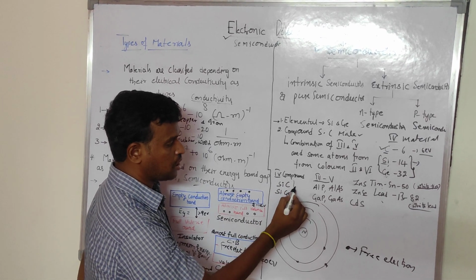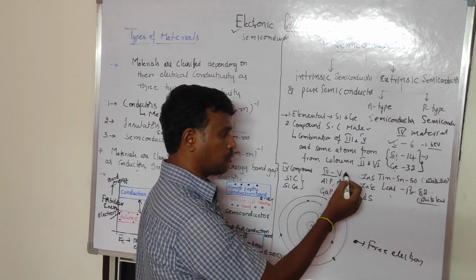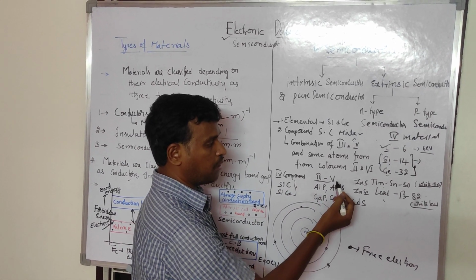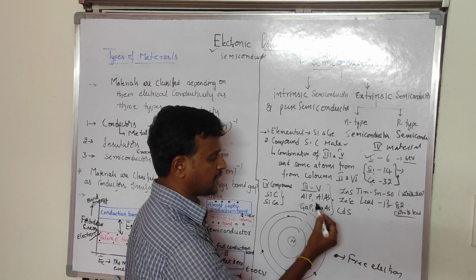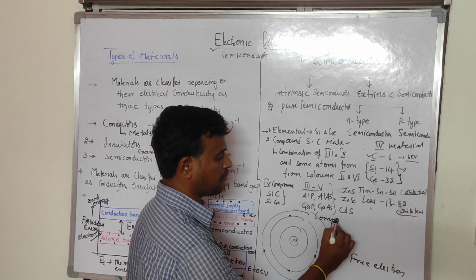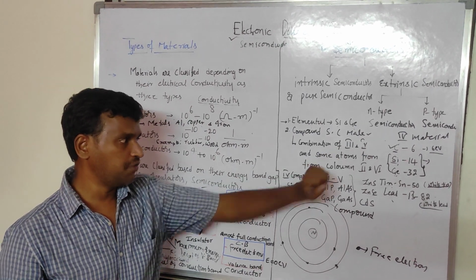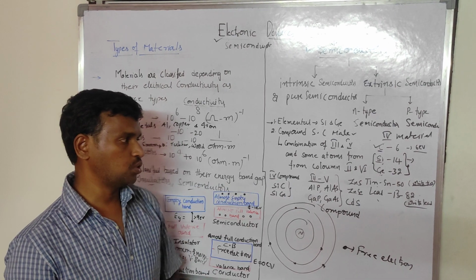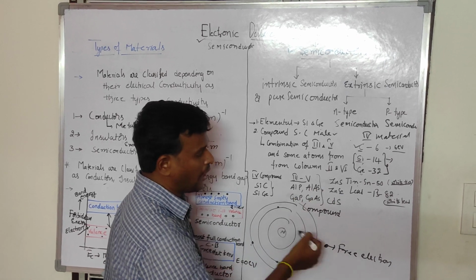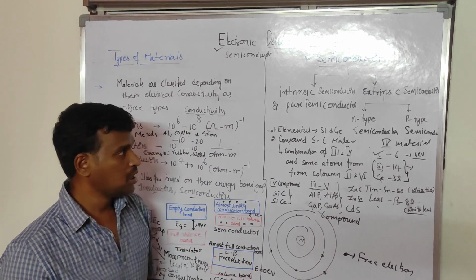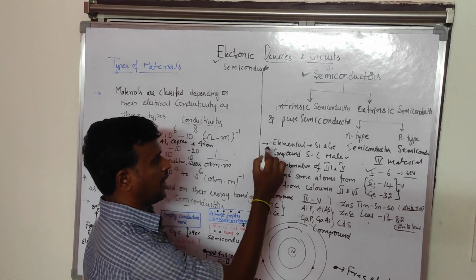If you consider the combinations here, fourth group elements silicon carbide and silicon germanium, these two are called fourth group compound materials. And if you consider third group and fifth group, aluminum phosphide, aluminum arsenide, gallium phosphide and gallium arsenide, these are all called compound semiconductor materials. It is a combination of any two groups, that is third and fifth group, or second and sixth group. So zinc sulfide, zinc selenide and cadmium sulfide are all called compound semiconductor materials.